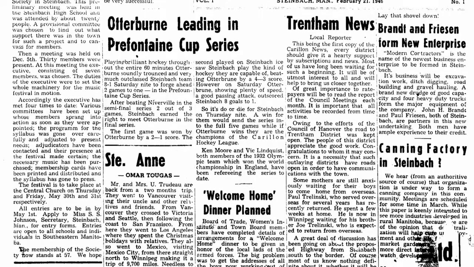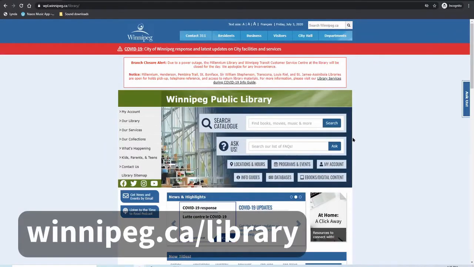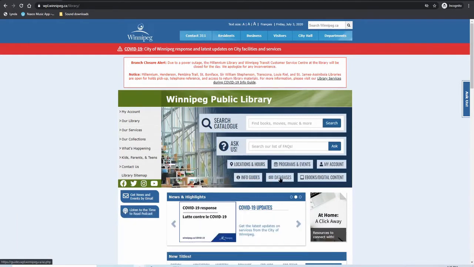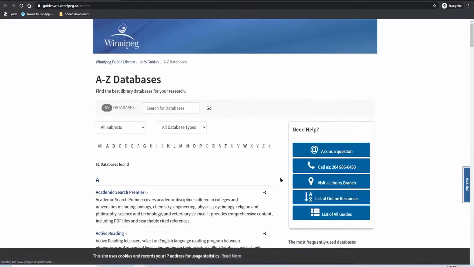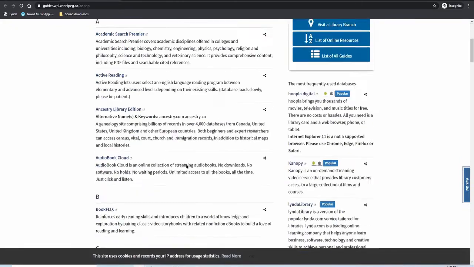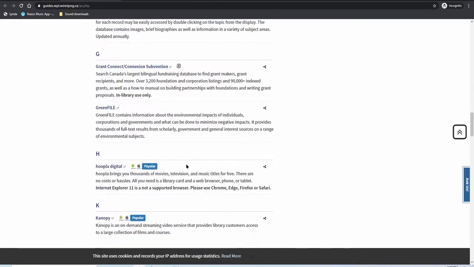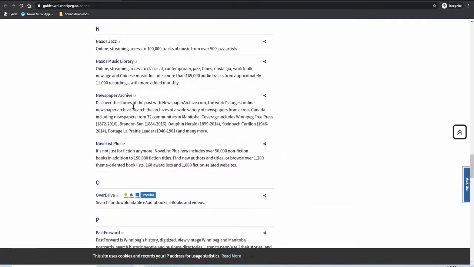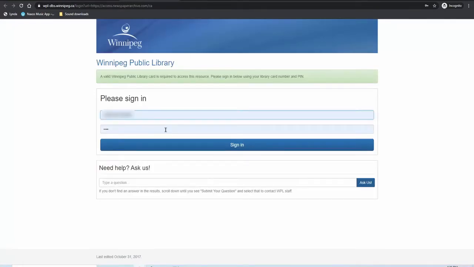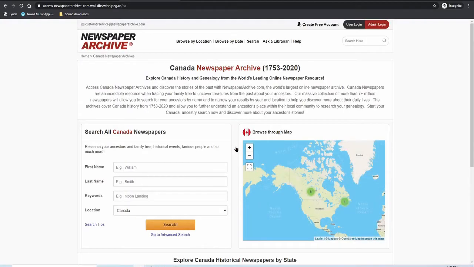To access Newspaper Archive, start at our website, winnipeg.ca/library. Click on the Databases button in the middle of the page. On the Databases page, you can click the letter N, or scroll down the page until you see Newspaper Archive. After clicking on the link, you may be asked for your library card number and PIN if you're accessing the site from outside of the library. Once that's done, you'll be taken to the Newspaper Archive website.